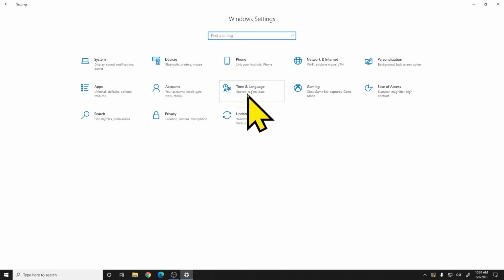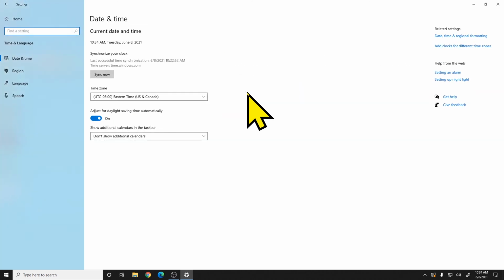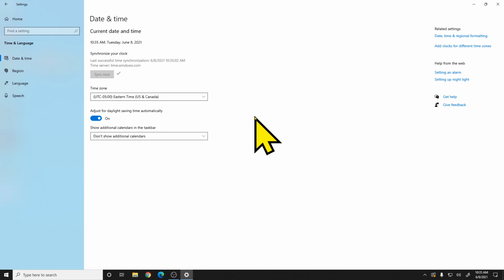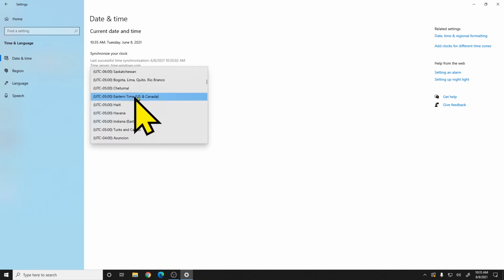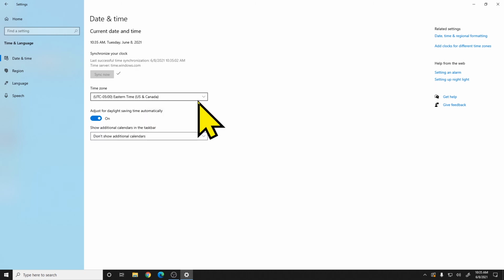And the next section we're jumping into is time. The time section's pretty simple, but if you ever find your clock is wrong, you can go ahead and go into here and then sync it with the internet. And it's asking me for the administrator password. You may already be logged in as administrator. And then that'll sync your clock to the internet time, which should be accurate. If you find that your clock is accurate other than the hours are wrong, you may have the wrong time zone set, in which case you can use this drop down to select your current time zone. For us, it's Eastern time. And I always leave the adjust for daylight savings time automatically turned on.